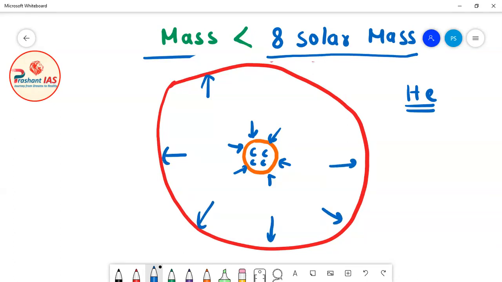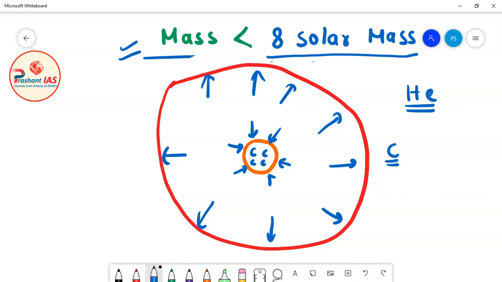Now friends, it is impossible for stars whose mass is less than 8 solar mass to start the carbon fusion reaction, because the nucleus of carbon is so stable that it is impossible. The amount of energy needed for the carbon fusion reaction is very, very high, which is not possible for these average and small stars to acquire.